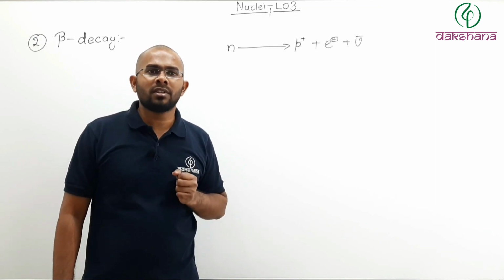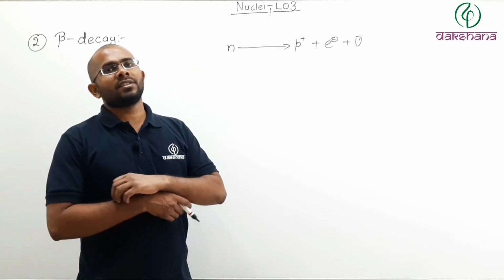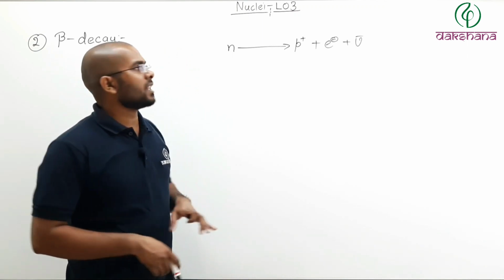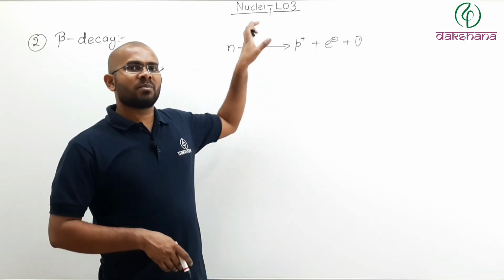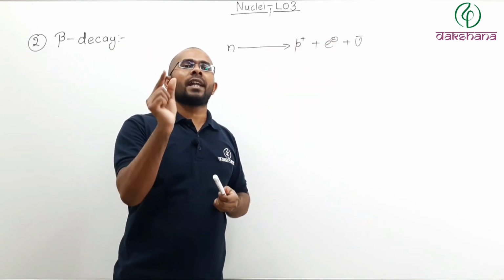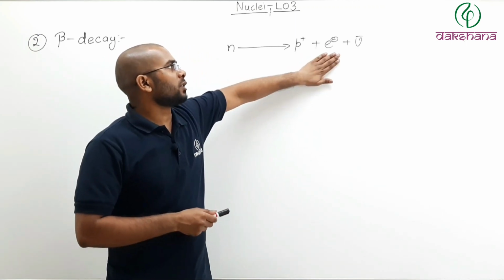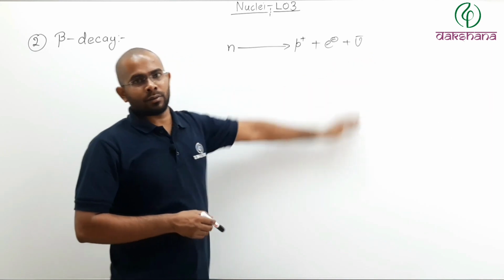Where will that mass go? That mass will be released in the form of energy. And since energy is released, we can say that this process is possible. So even a free neutron can convert itself into a proton plus an electron plus an antineutrino.